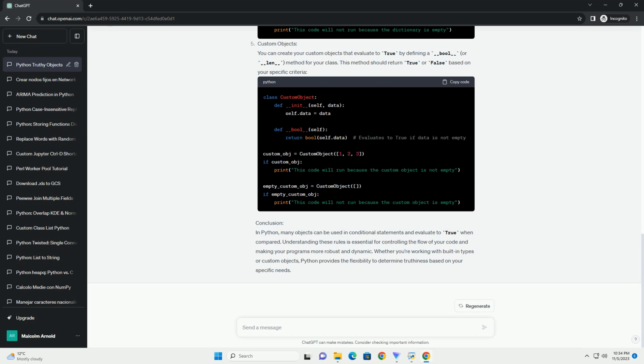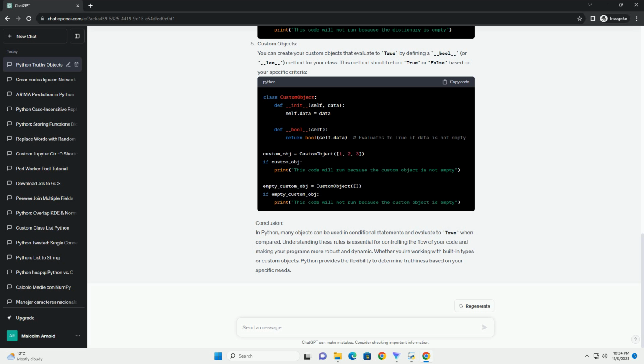Title: Python objects that evaluate to true in comparisons. Introduction. In Python, objects are often used in conditional statements to control the flow of your program. When you use objects in conditions, Python evaluates them as either true or false. In this tutorial, we will explore different Python objects that evaluate to true when compared and provide code examples to illustrate how this works. Boolean true and false.